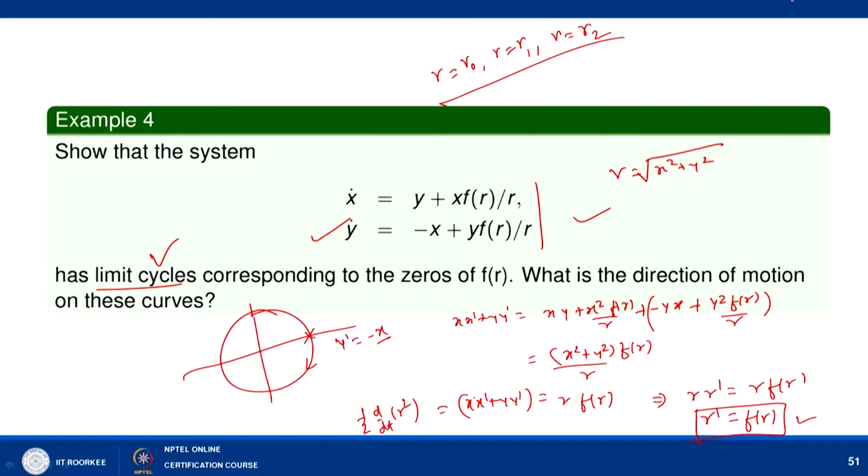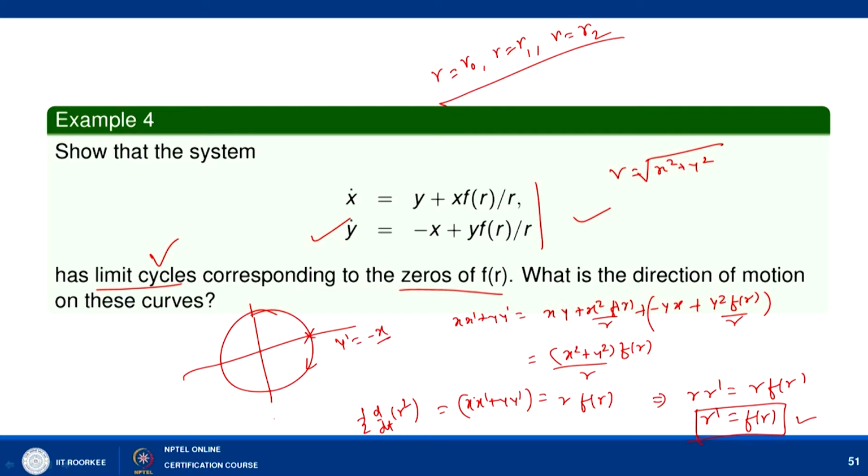So, that is what we have concluded: that the problem x dash equal to y plus x f of r by r, y dash equal to minus x plus y f of r upon r has limit cycles corresponding to the zeros of f of r, and the direction of motion on these curves is clockwise, that we have already pointed out.